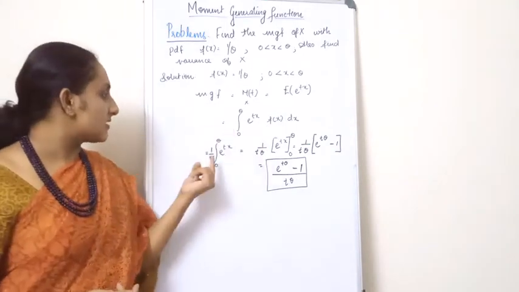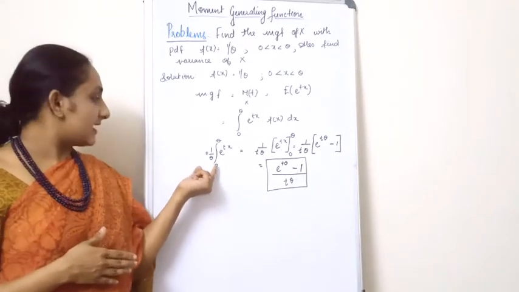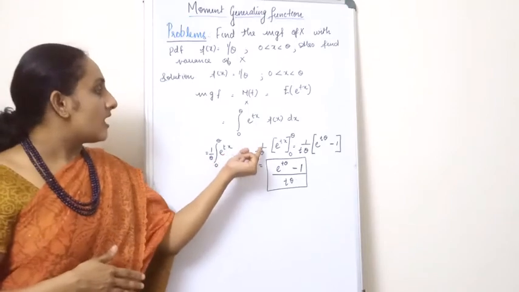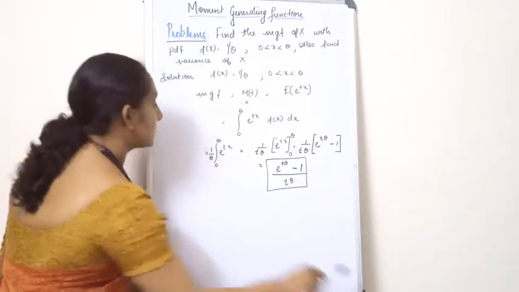So 1 by theta is a constant. Since 1 by theta is a constant, I am going to take 1 by theta outside, and then integral 0 to theta e raised to tx, which is equal to, here when I integrate e raised to tx, sorry, here I should write dx also.